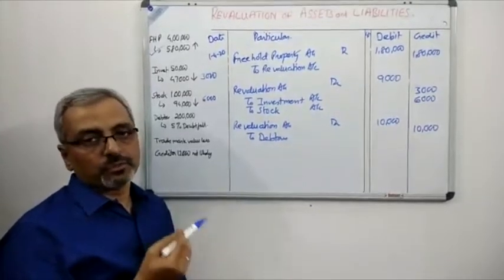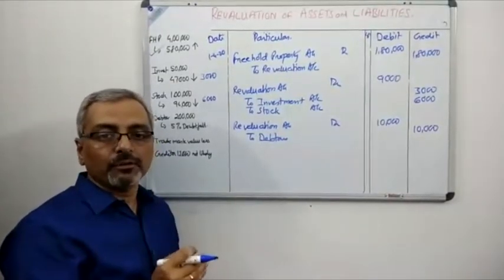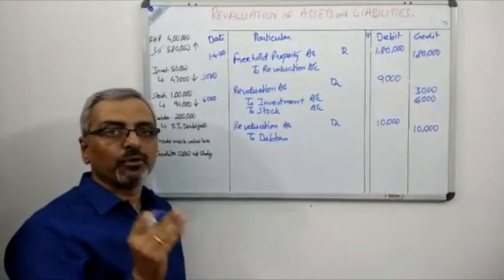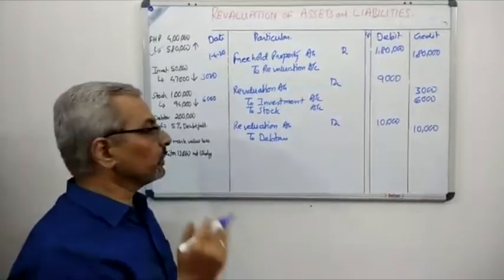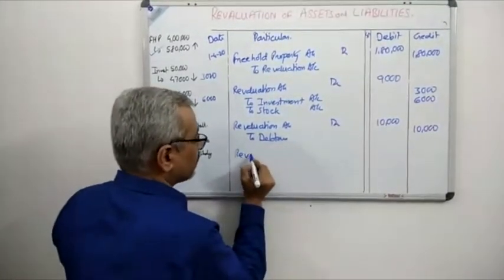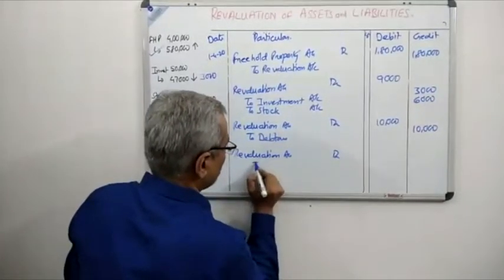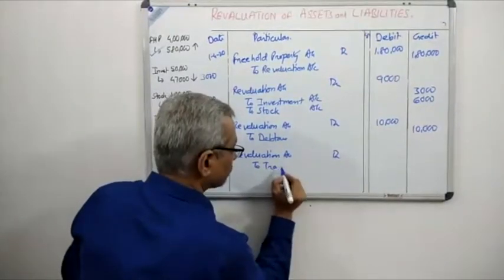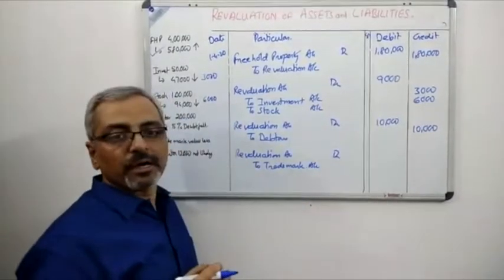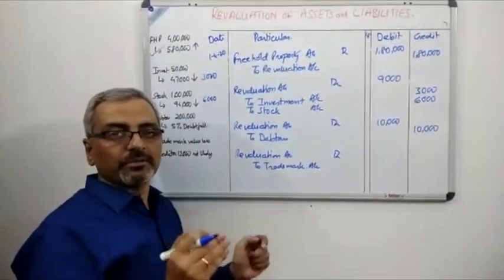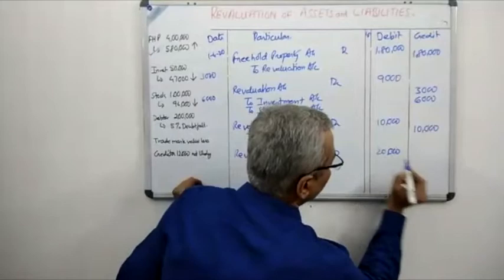Creditors not likely to arise is an entry which we'll do later, but let us concentrate on the trademark which has become valueless. The balance sheet has a value of trademark as 20,000 and it has become valueless. That means it has gone down by 20,000. So the next journal entry is revaluation account debit to trademark. If you see very carefully, the question has a trademark of 20,000 and it has become valueless. That means the value has become 0. That means the value has gone down by 20,000. So we are doing this entry over here.